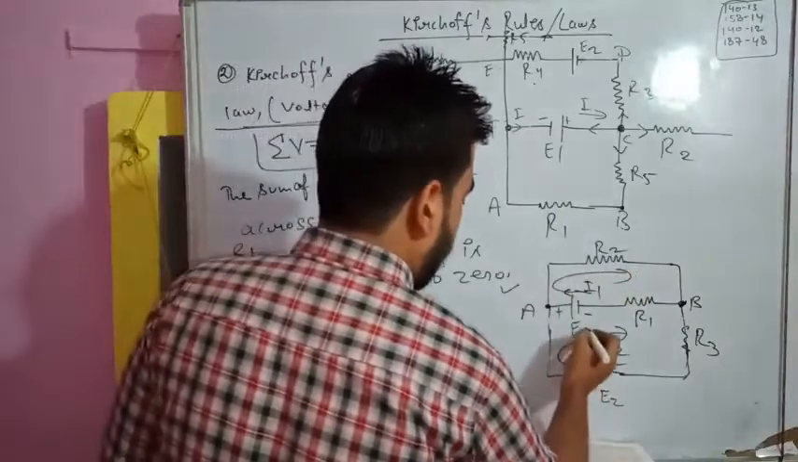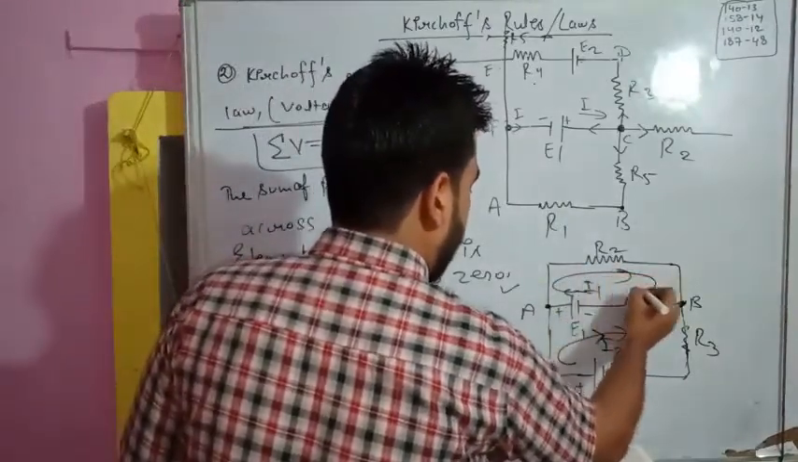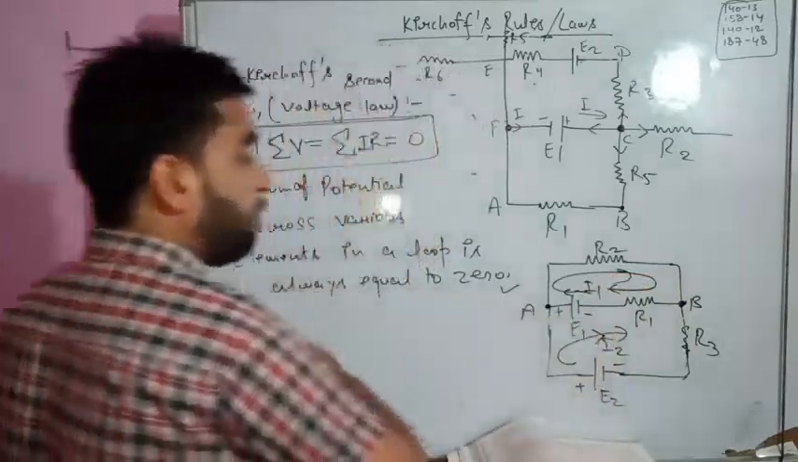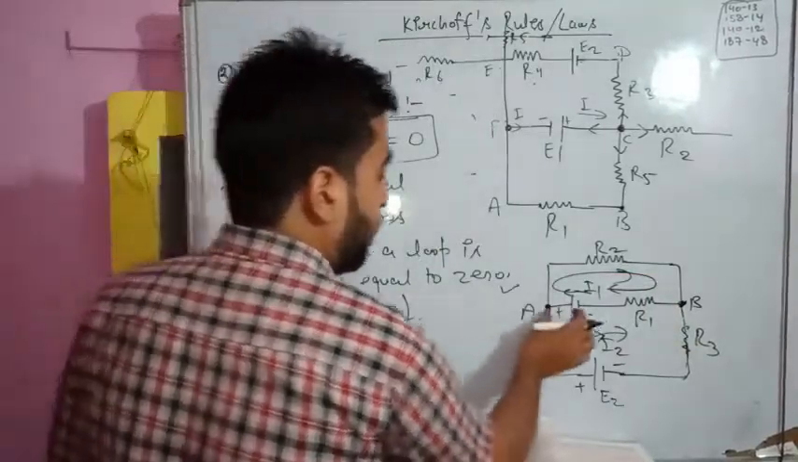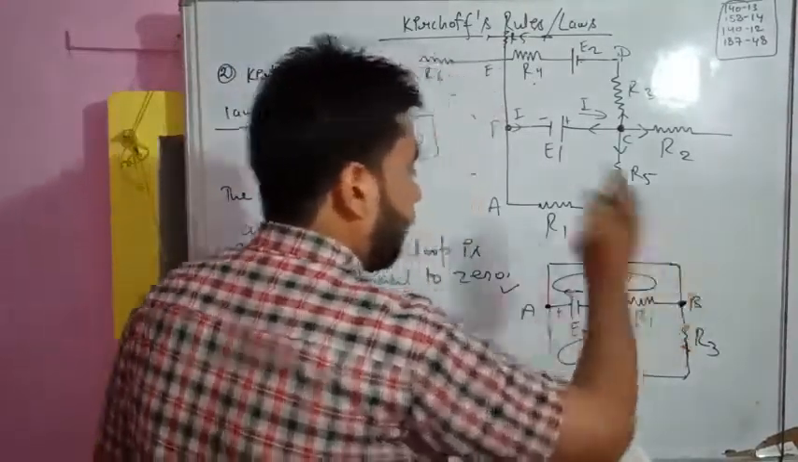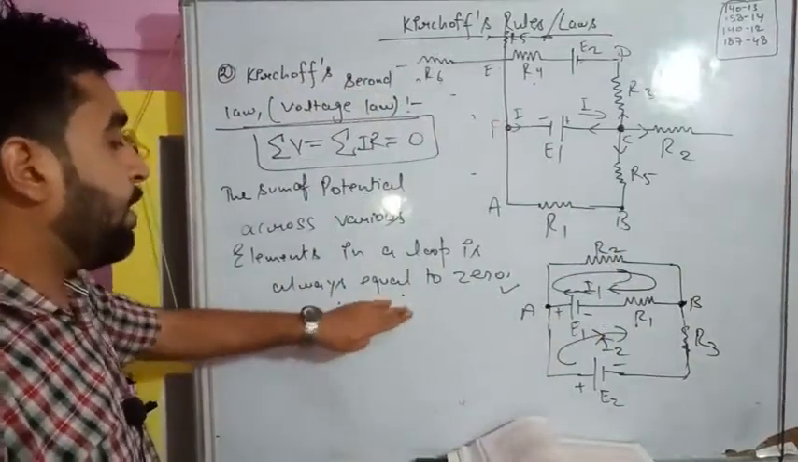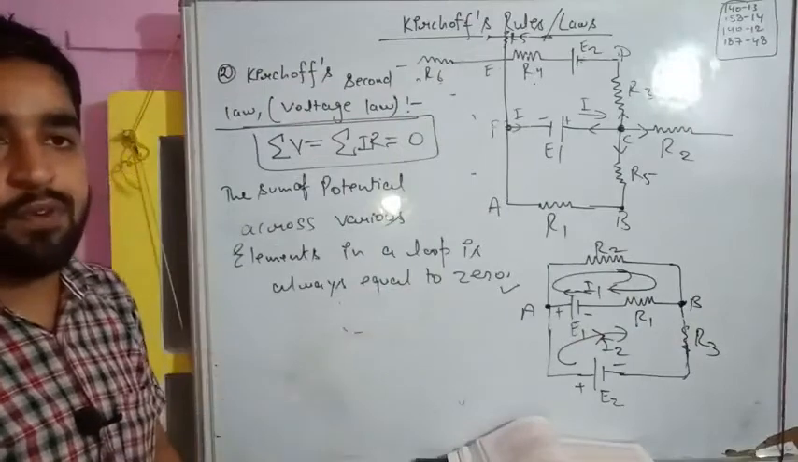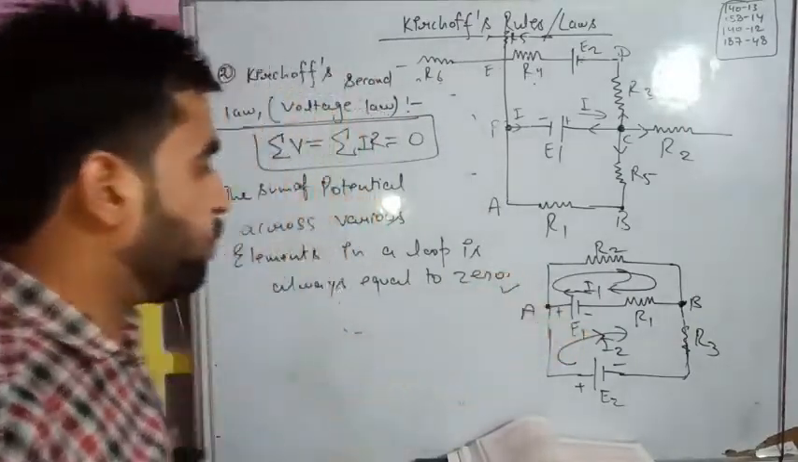What is the direction of current here? That is the direction of current here, means current here will be like this and current here will be like this. So you can see there will be the difference of I1 and I2. I1 minus I2 current will be there between A, E1, R1, B. So already we have studied that across all the elements in a loop, the sum of all the elements' potential will be equal to 0.